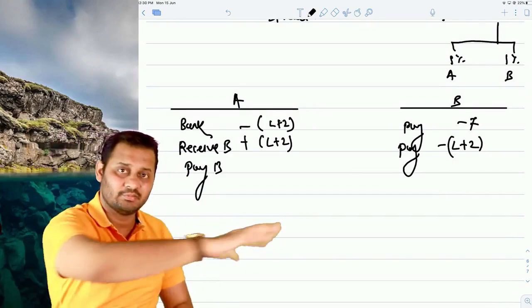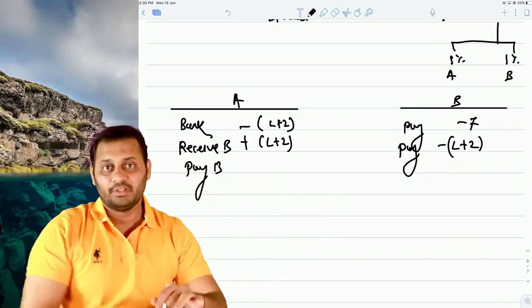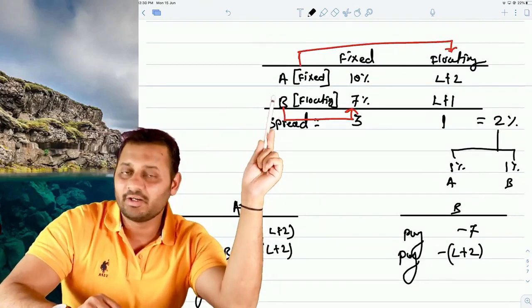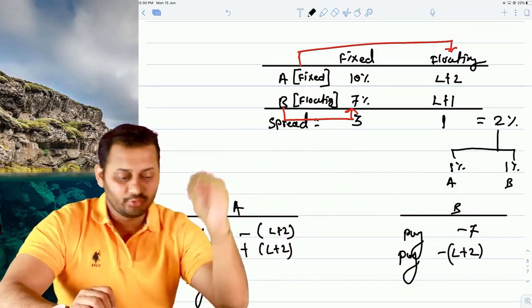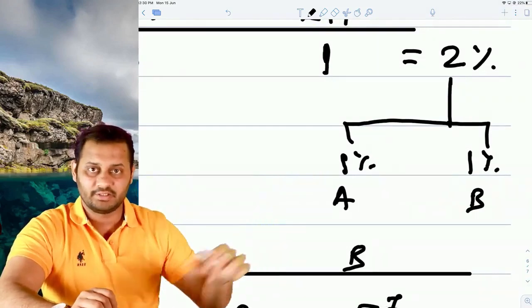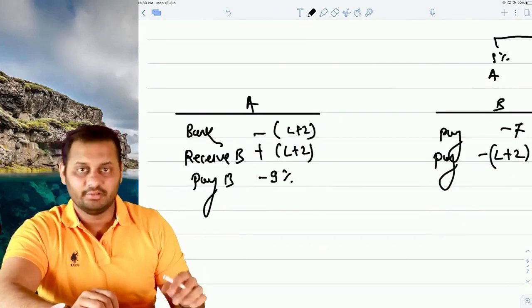Swapping means paying something and receiving something. So how much should we pay to B? It's very simple. We wanted a fixed rate loan, and it was costing us 10%. According to the spread, we can get a benefit of 1%. That means why not pay 9%?